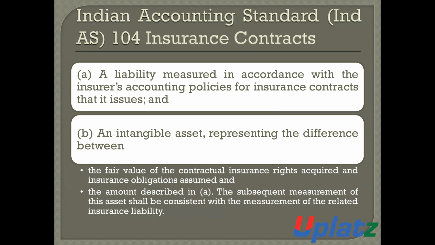That is, there are two components. Number one is the liabilities measured in accordance with the insurer's accounting policy for insurance contracts that it issued, and an intangible asset representing the difference between the fair value of the contractual insurance rights which are acquired and insurance obligations which are assumed, and the amount described in A. The subsequent measurement of this asset shall be consistent with the measurement of the related insurance liabilities.